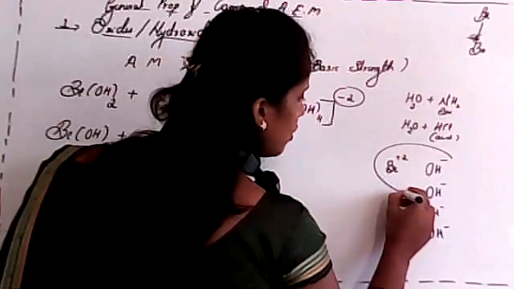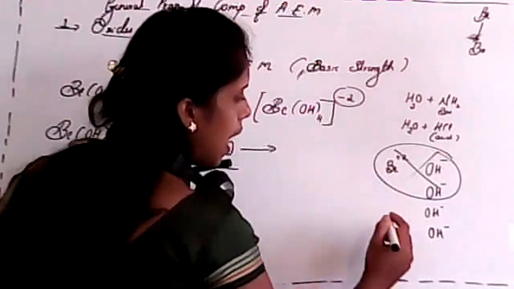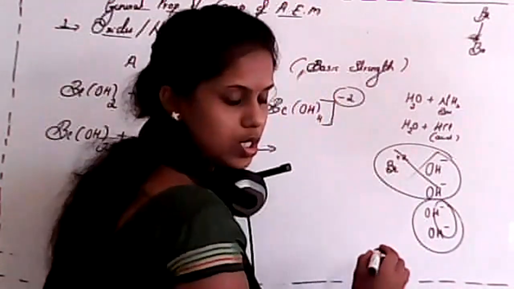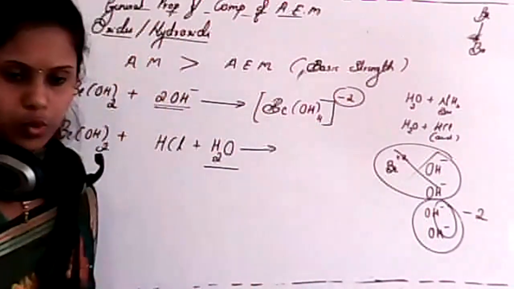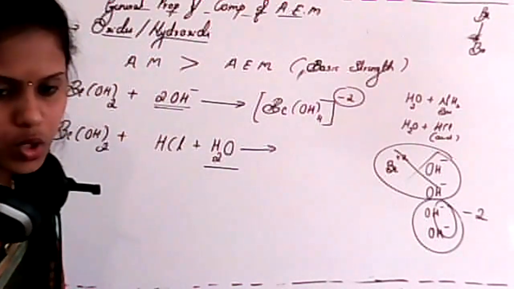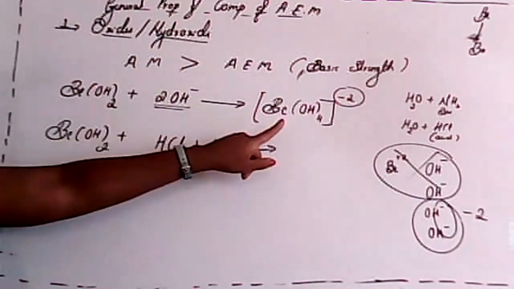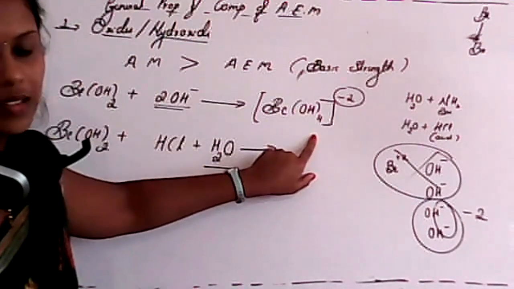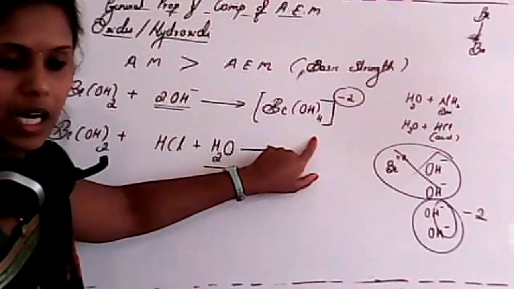So these all things are satisfied, and the remaining is a -2 charge. That's why we consider -2 charge in this case, to balance neutrality. Is it clear? This one is known as the beryllate ion, just like we call ammonium ion.